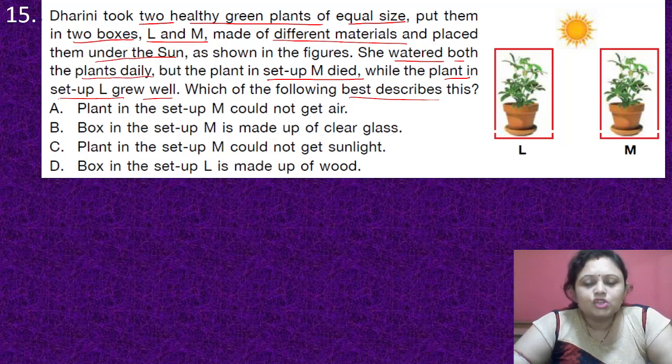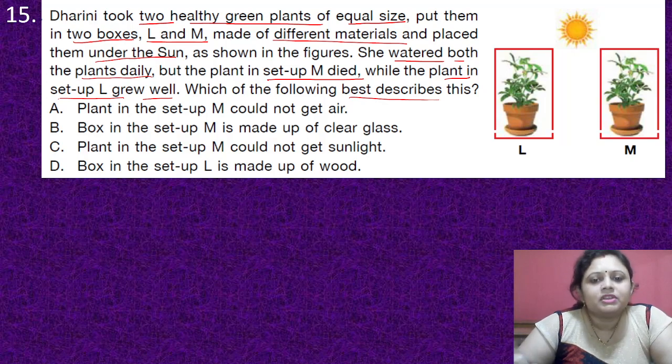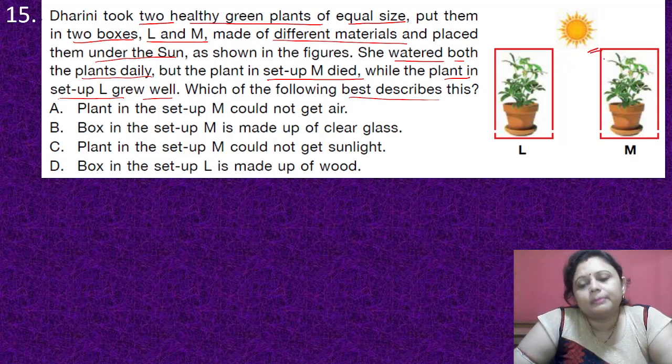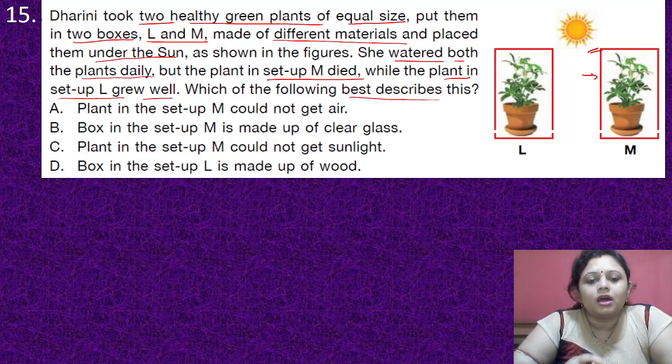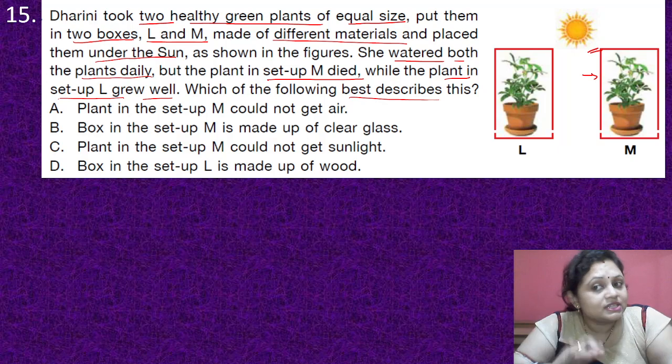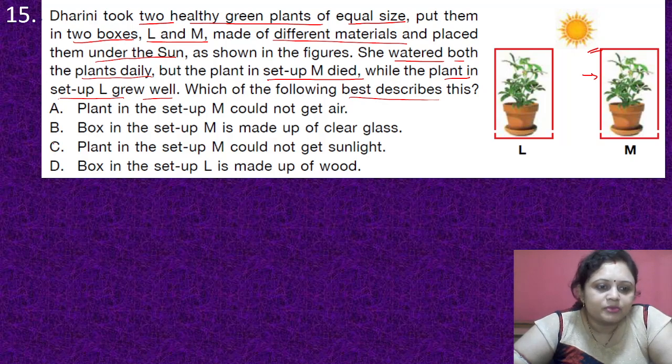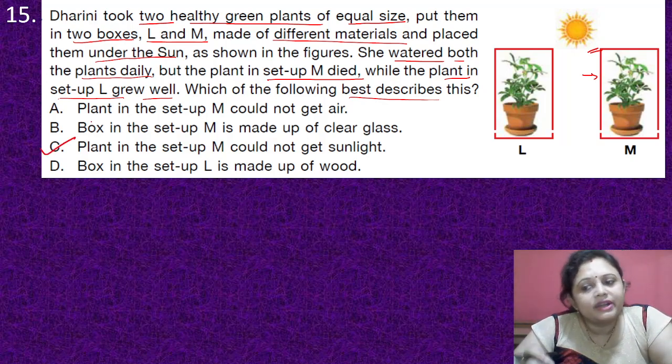Okay. So here what happens? The material which is covering both L and M, that is different. Okay, and they water both the plants daily. So there is no shortage of water. So what could be the reason? The reason could be that this M which died was not able to get the sunlight because the box of M is made up of a material which is not allowing sunlight to pass through it. So the plant is not getting it. Okay. So the correct answer is option C. Plant in the setup M could not get sunlight.